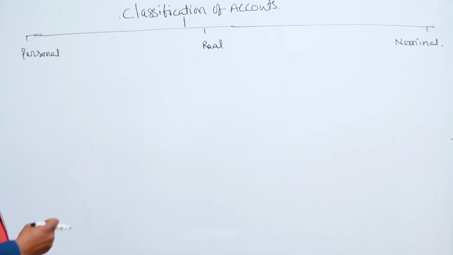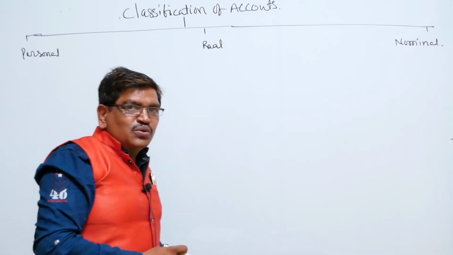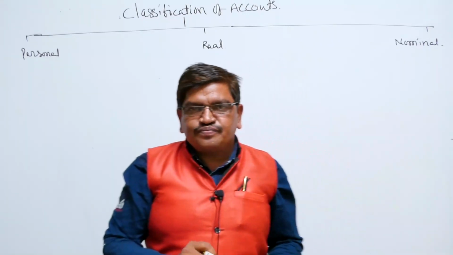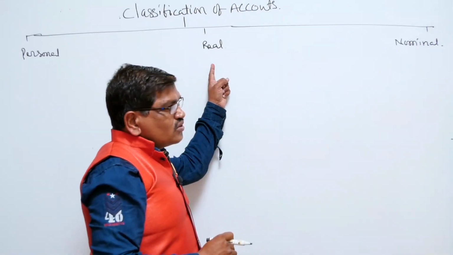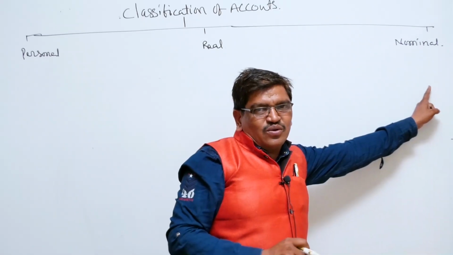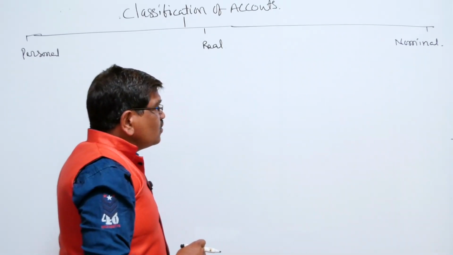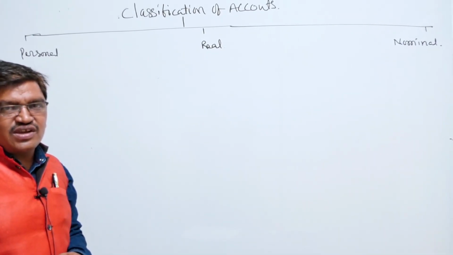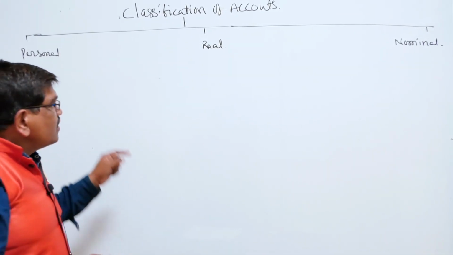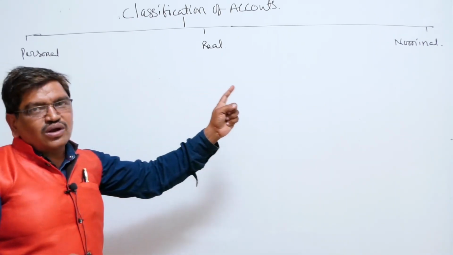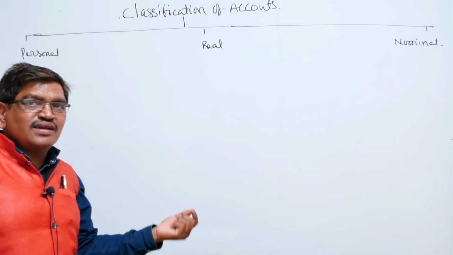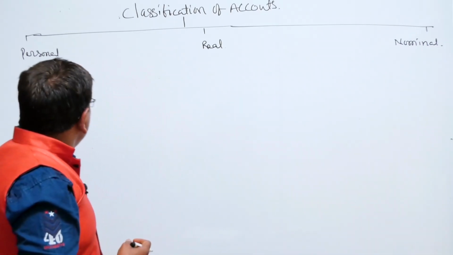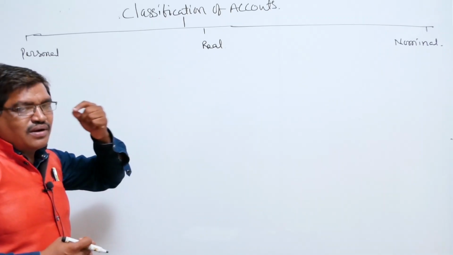The classification of accounts is categorized into three forms. Number one, personal account. Number two, real account. Number three, nominal account. According to the classification of accounts, there are three types: personal account, real account, nominal account. Normally personal and impersonal accounts are there, but generally we discuss the personal, real and nominal accounts.